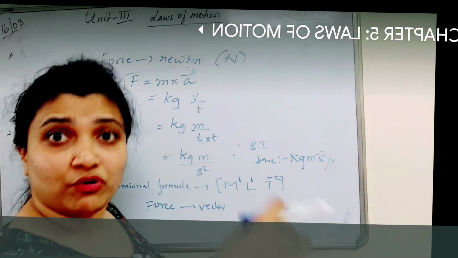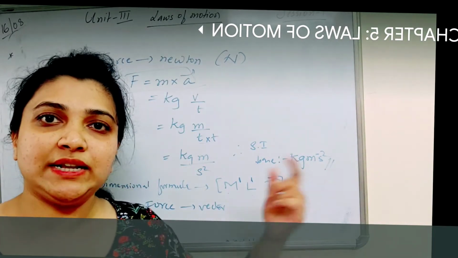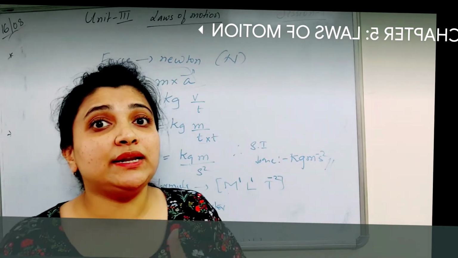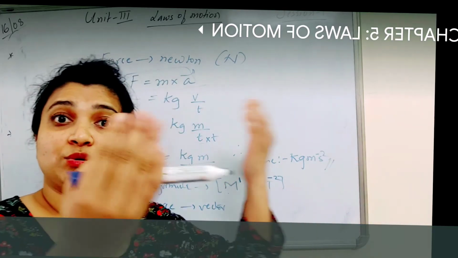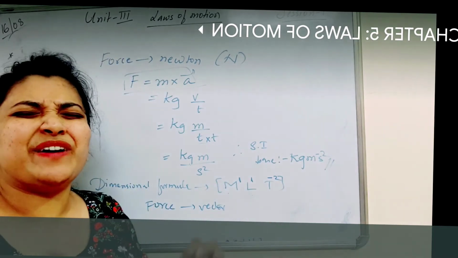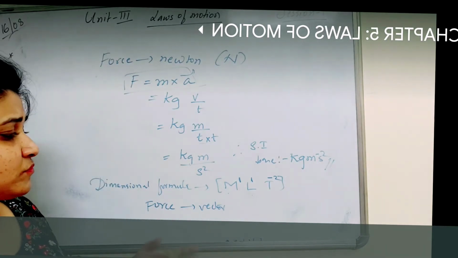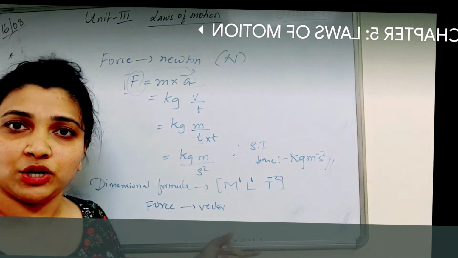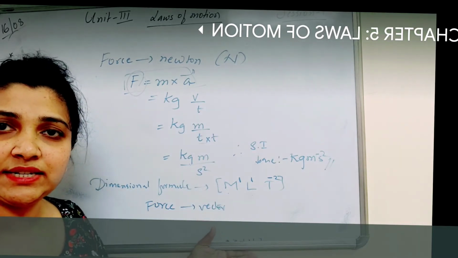What is momentum? What is linear momentum? When we are dealing with laws of motion, I'll teach you one by one. What is linear momentum? How is it related to Newton's second law of motion? By using linear momentum, how do we define Newton's second law? Then how does the second law give Newton's first law? Then what is the third law of motion? What is the law of inertia? All that. It's a very interesting and easy chapter. So all that we will look into now. Clear? So as acceleration is a vector quantity, force is also a vector quantity. Understood dimensions about force, why it is a vector quantity and all of that?